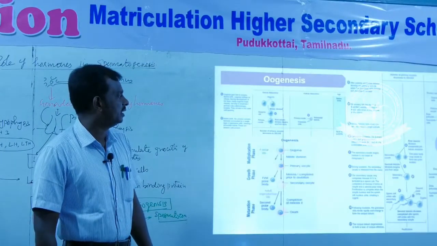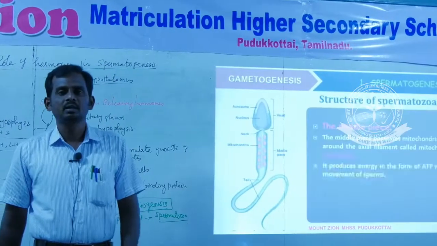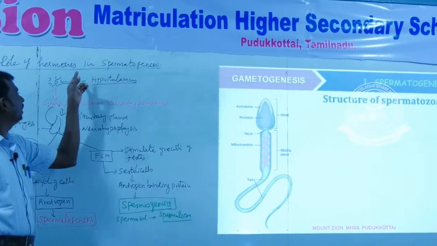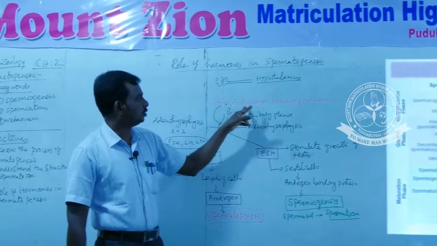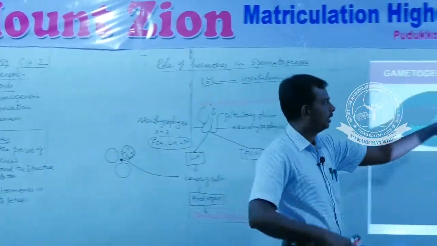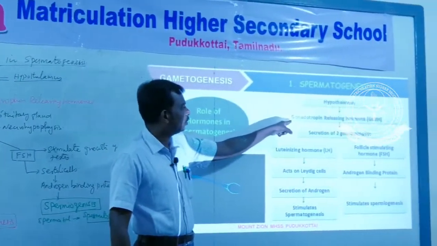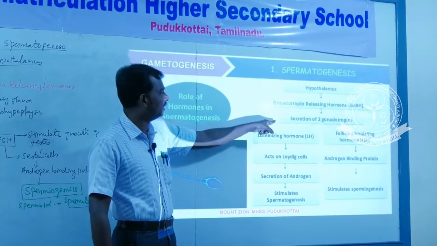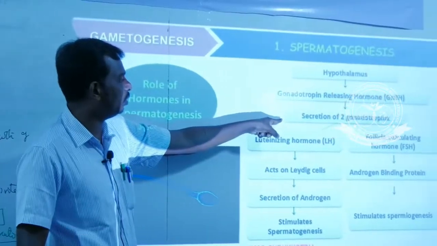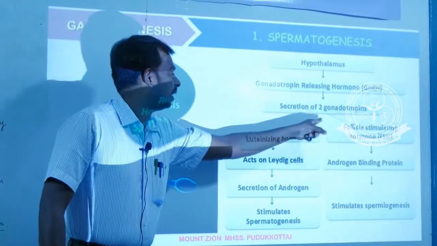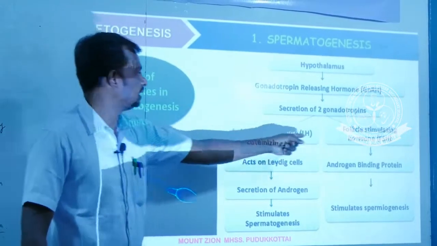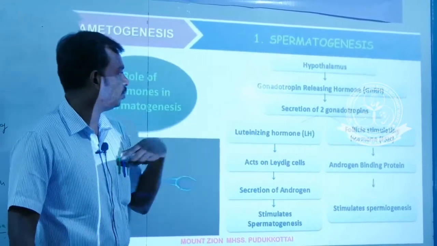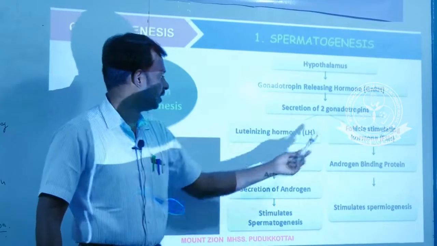Last part, hormonal control of spermatogenesis. The hypothalamus releases gonadotrophin releasing hormone. This gonadotrophin releasing hormone acts on the pituitary. The pituitary secretes two hormones, luteinizing hormone and follicle stimulating hormone.